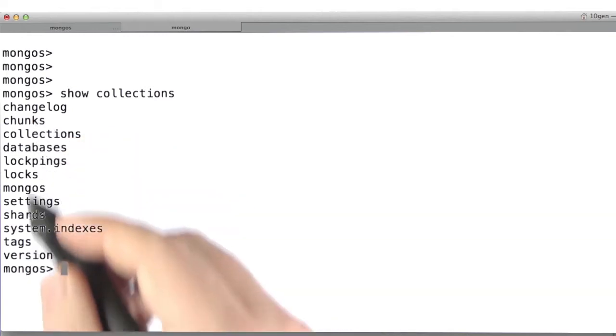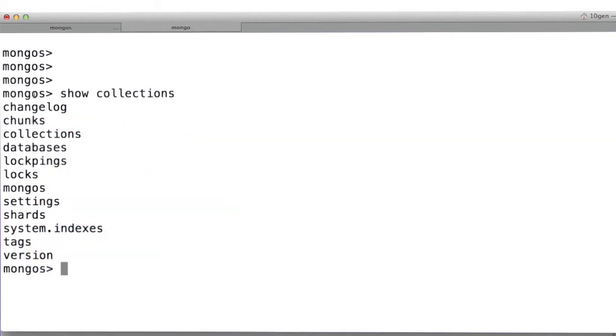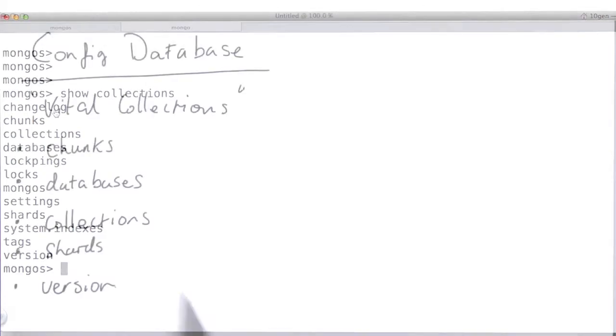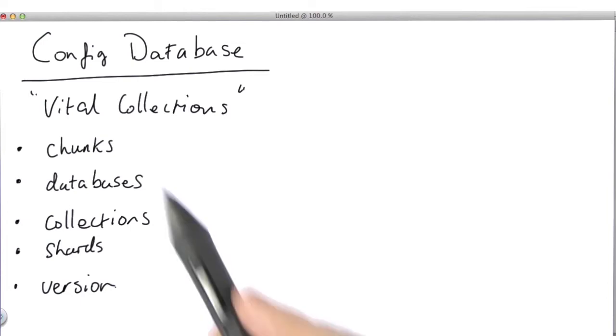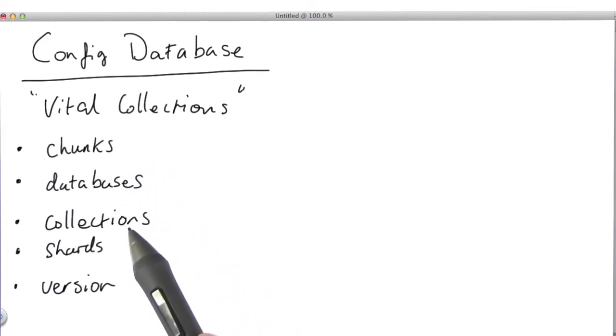But not all of these things are going to be checked, right? They're not all required. For example, it doesn't matter if the changelog is different on each of the config servers. That is not vital to the operation of a sharded cluster. So what is vital to the operation of a sharded cluster? Well, let's list those out. The 5 collections that are checked across the various config servers for consistency are chunks, databases, collections, shards, and version. The rest can be different and it is not considered a problem.